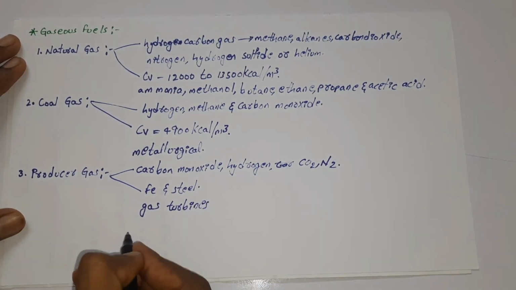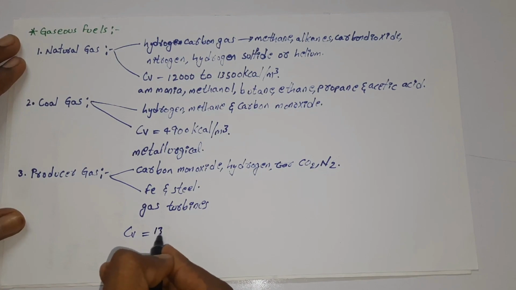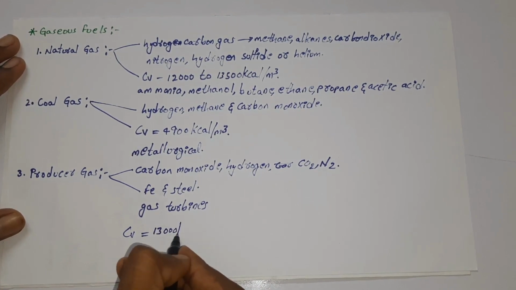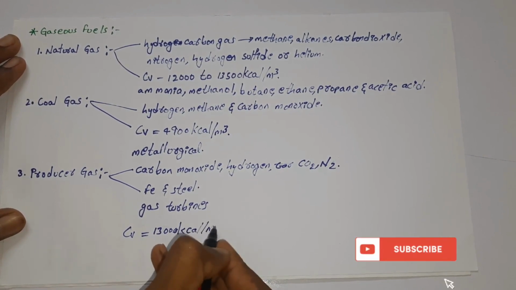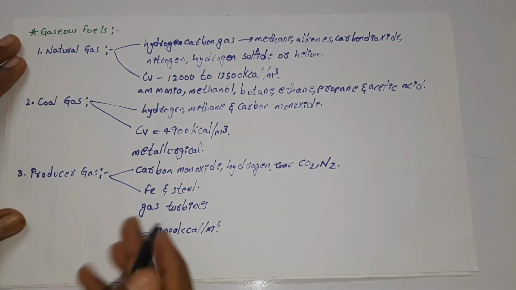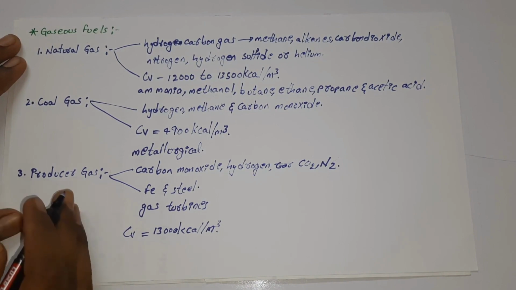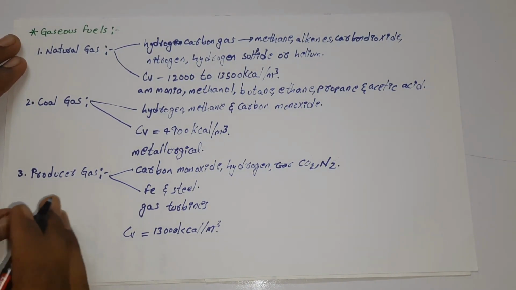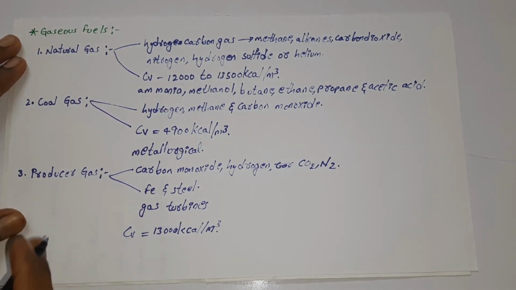If you look at the calorific value of the producer gas, it will be nearly around 1300 kilocalorie per meter cube. Since producer gas is a gas, it will have a calorific value of 1300 kilocalorie per meter cube, and due to the presence of carbon monoxide, it is used in metallurgical processes. Now let us see a few more different types of gaseous fuels.